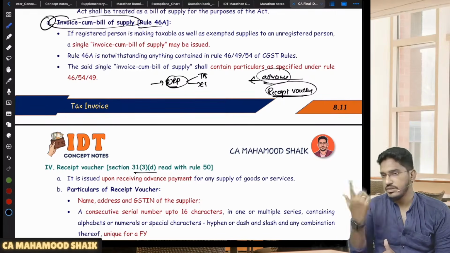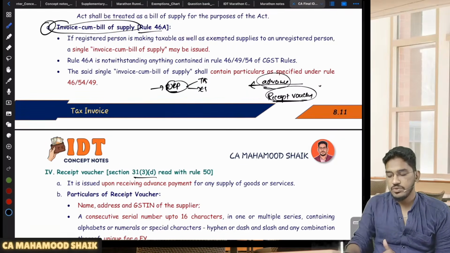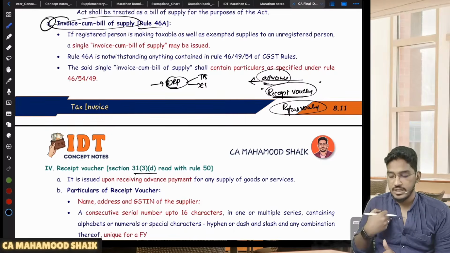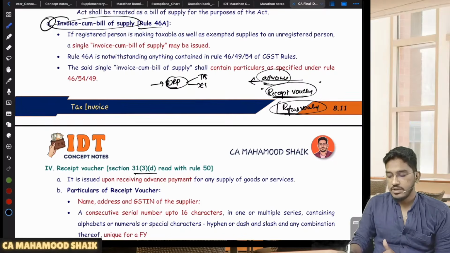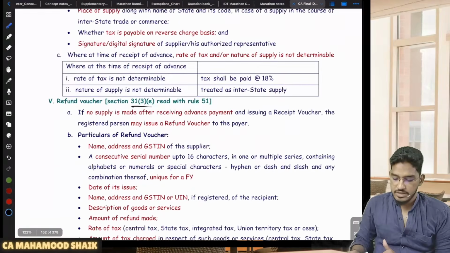Whatever advance you have collected, you will give it as refund. So if you collected advance, you gave the receipt voucher, thereafter supply did not happen, and you are refunding it back, then you will give a document called refund voucher. So when you are collecting the advance, receipt voucher; if against that the supply has taken place, tax invoice; in case you are refunding it, then you will give a refund voucher. So that is what 31 subsection 3 clause D, 31 subsection 3 clause E.